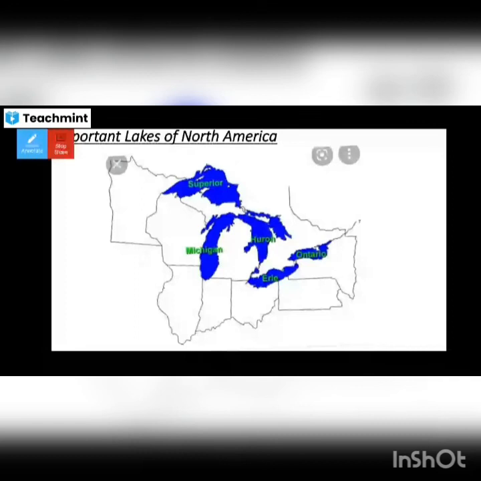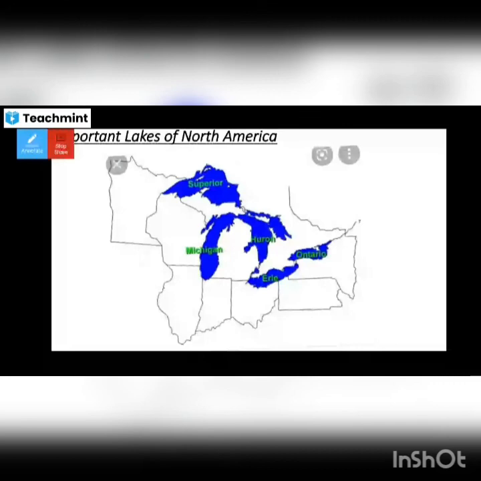If you take the first letter of these lakes: Huron H, Ontario O, Michigan M, Erie E, Superior S. It makes HOMES.